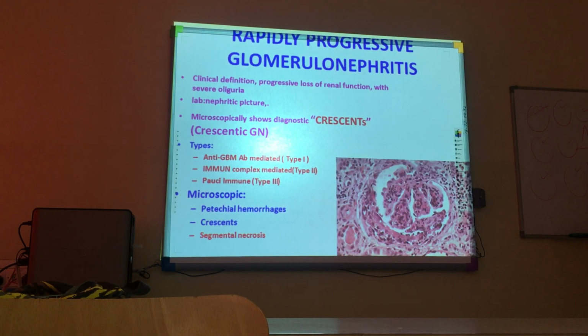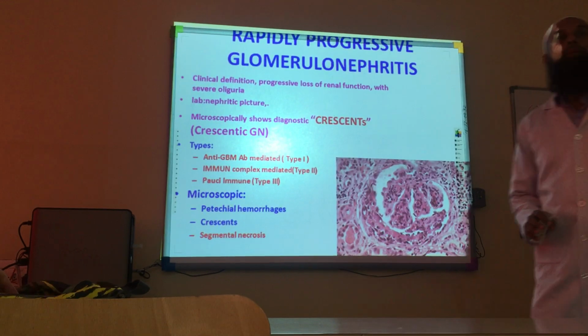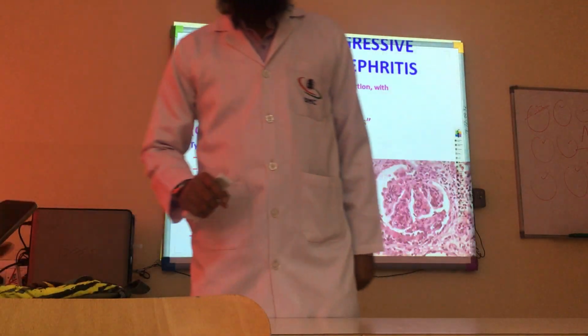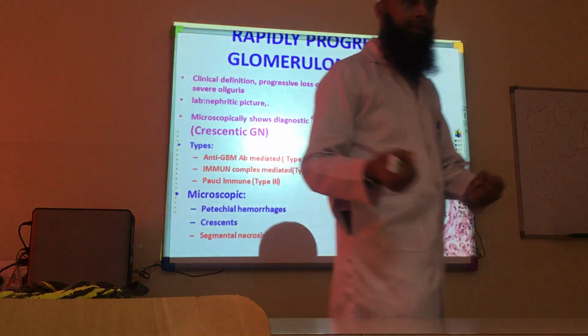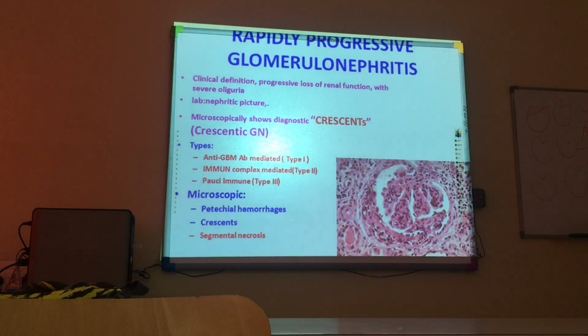So, then the rapidly progressive. Oh, doctor, I have a question. Yes. How to differentiate between IgA or IgG in immunofluorescence? Yes, it is very simple. When you use immunofluorescence, you use many types of antibodies. There is an antigen-antibody reaction.